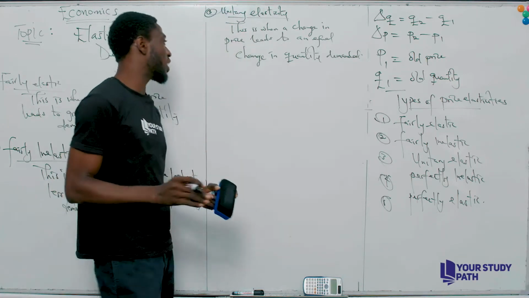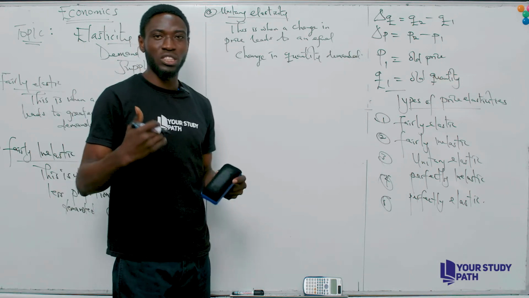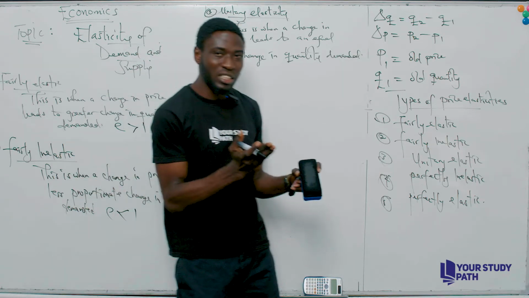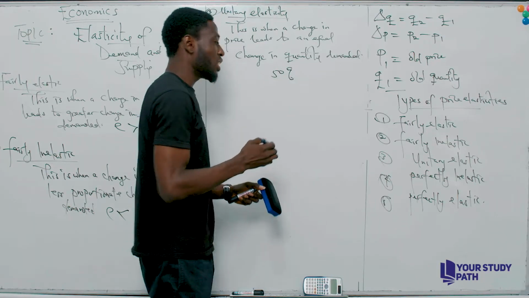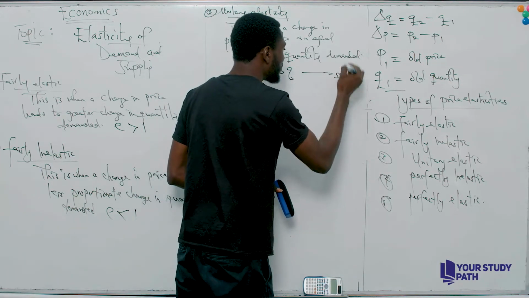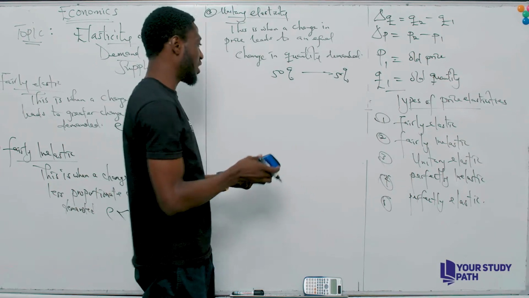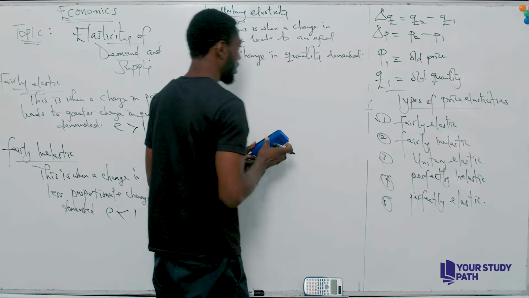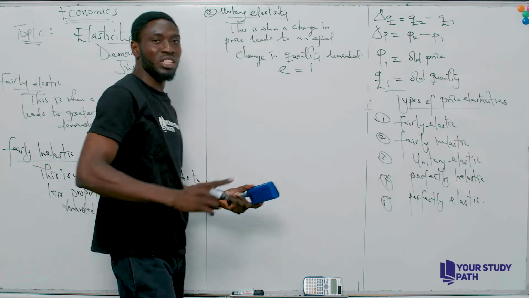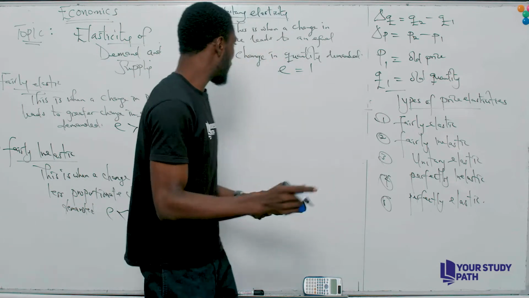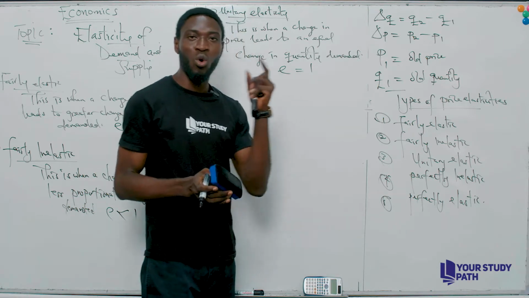What this is trying to tell us is that the percentage change in price, let's say if there is a 50% change in price, there will also be the same change in quantity demanded. So 50%, 50% change. You can see that? So what is our interpretation? Definitely our interpretation here will be equal to 1. From the word unitary, unit stands for the word 1. So when we say unitary, we are just saying the interpretation is E equals 1.